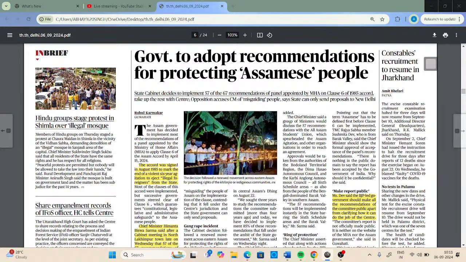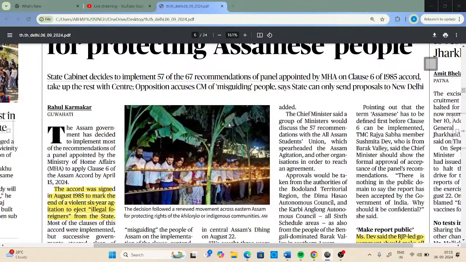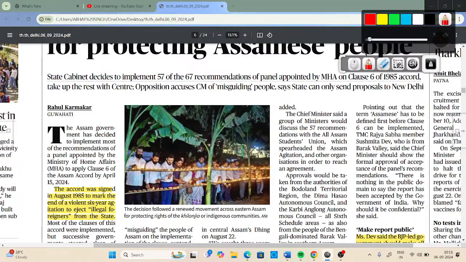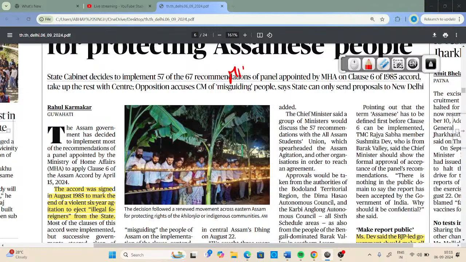So recently, the Assam government had decided that it will implement the recommendations of the panel appointed by the Ministry of Home Affairs. So now we have to discuss what we are talking about here exactly. First of all, we have to understand this particular panel which was appointed by the Ministry of Home Affairs. So this is just factual information. You have to remember this information because questions are usually asked from the factual portion only.